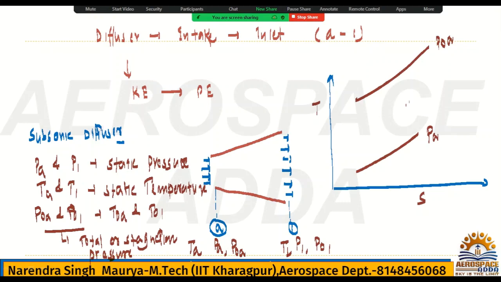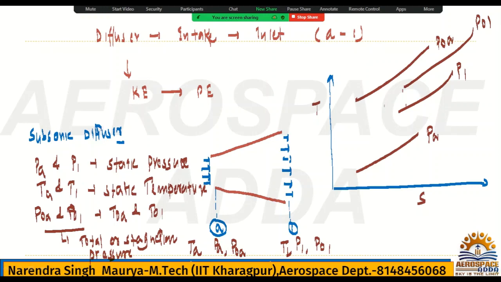Obviously P1 will be higher than PA. So this is P1, and somewhere here is P naught 1, and this is P naught A. So PA, P1, P naught 1 and P naught A.